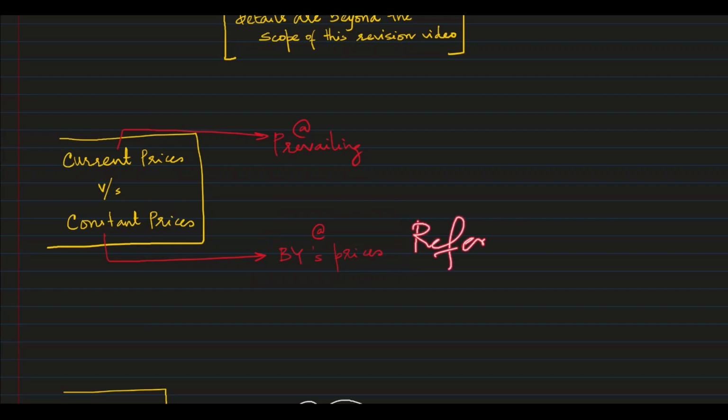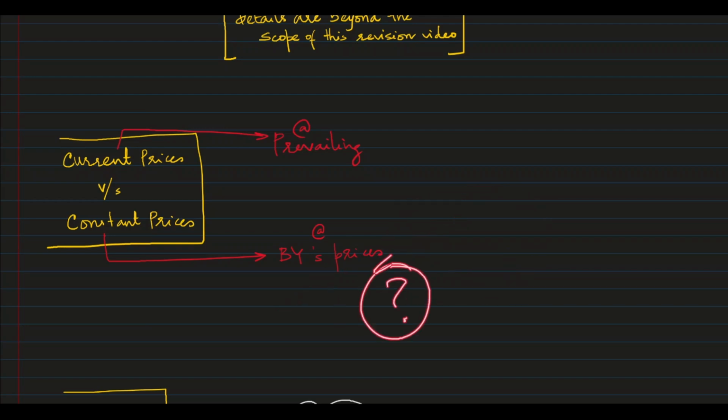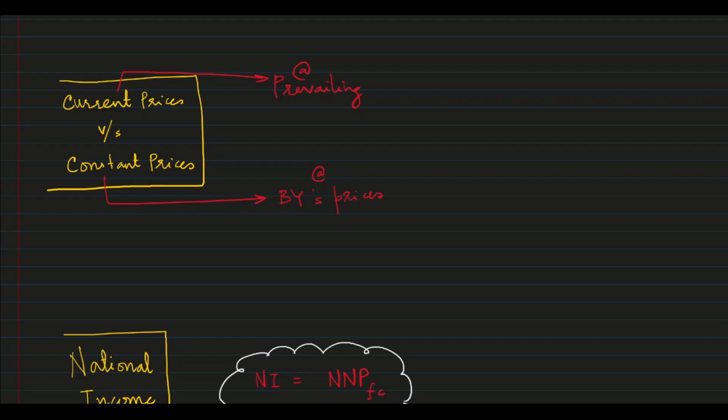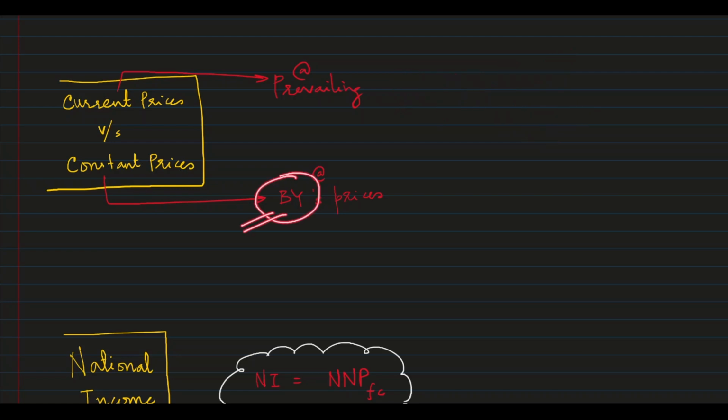Just recall what the base year is, what its characteristics are, and what is required for a base year. That's your homework. Do active recall. So what exactly do we use to calculate growth? GDP grows by 4%, 5%, 8%. Which GDP is required, at constant prices or at current prices? That's your homework also. Please look into it. And why do we use that? Why is a base year required?